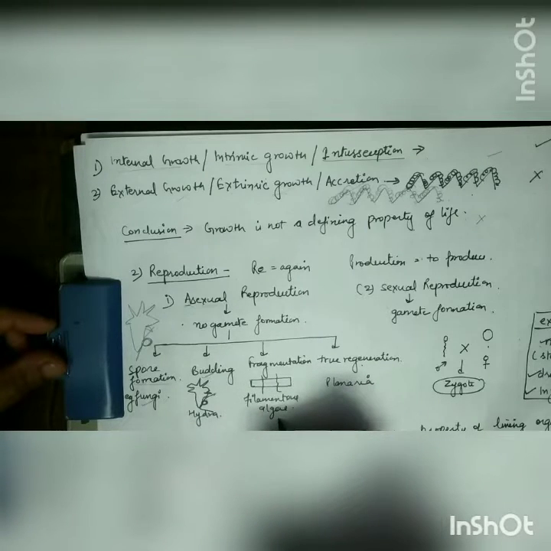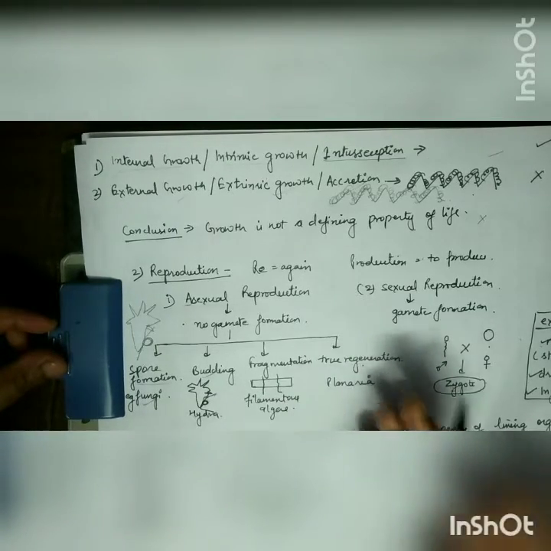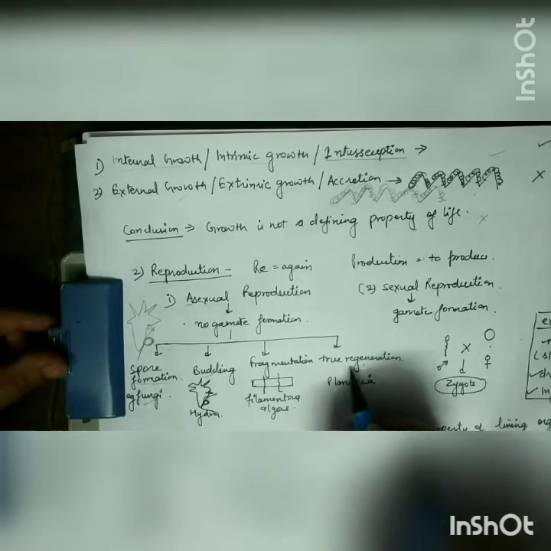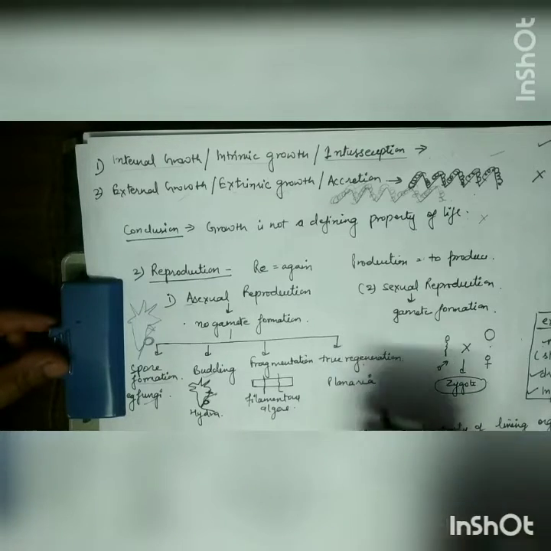So this is budding. And another mode of asexual reproduction is fragmentation. Example, in case of filamentous algae, what happens? The body breaks down into different fragments and again they will form new individuals. Another method is true regeneration. True regeneration means that again the body is able to generate a new individual.